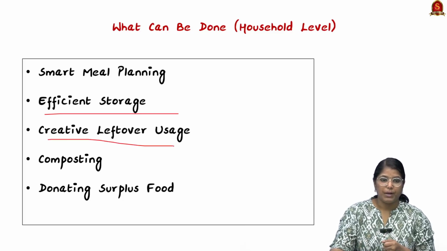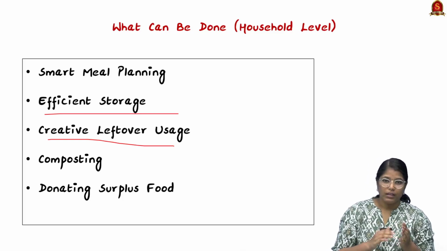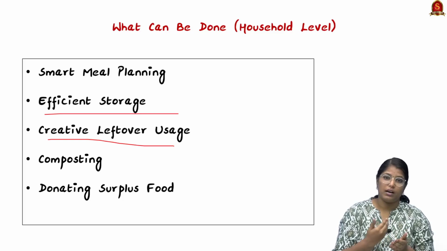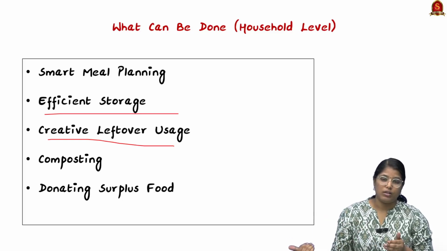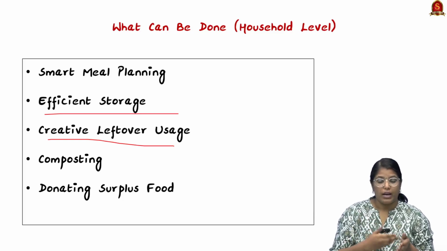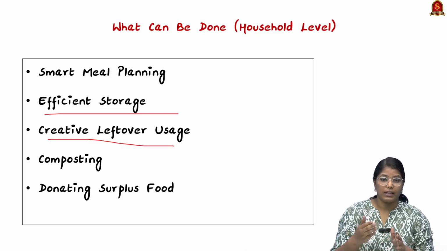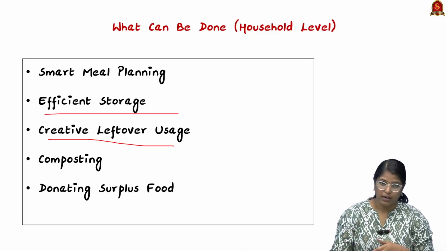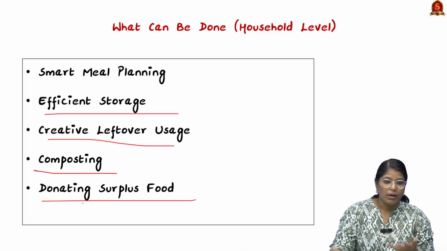Thirdly, we have to bring in creative leftover usage. See, even after food is non-edible, it can be used in different ways, so that we can reduce the wastage that goes into landfills. So this can be done. We can bring in a compost pit, we can recycle it any number of times if we cannot consume it. So those kinds of creative leftover usages can be done, and we can bring in composting, as I said.